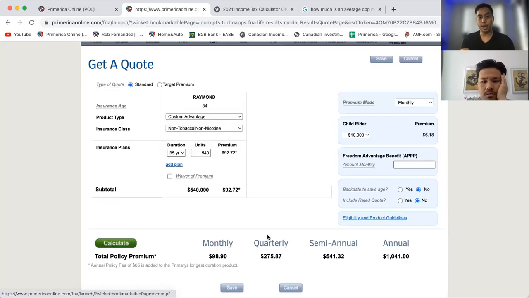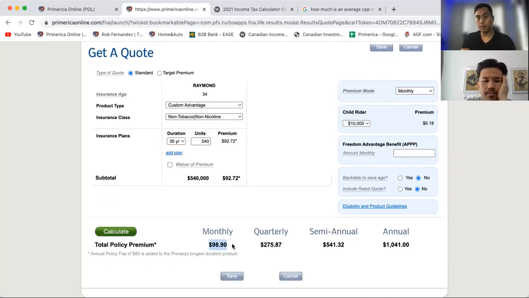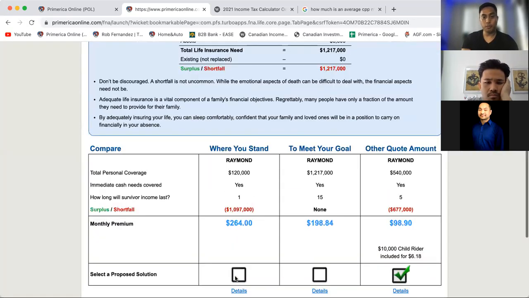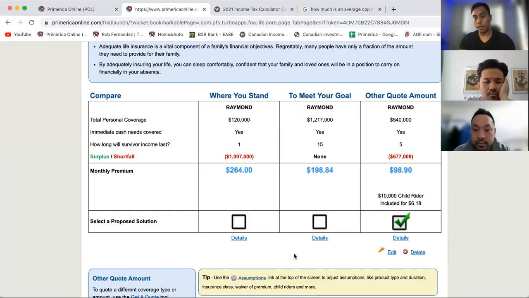As soon as we calculate that, you see monthly, there it is. $98 a month, right? Now, my question to you, Michael, should we go $98 or should we go lower? I think that should be okay. And that's him covering the entire house. Oh, Gerald's joining us right now. All right. So we go save. As soon as we click save, it shows up over here. Now, look at this, right? When you show him this option.